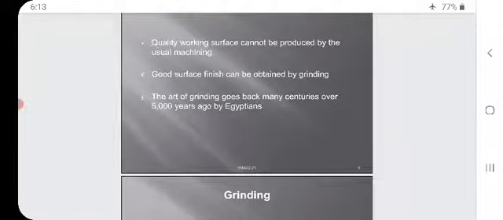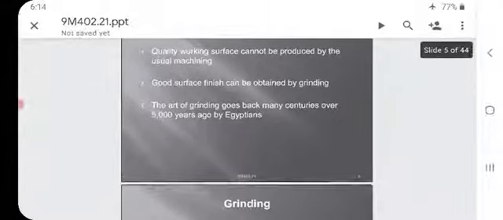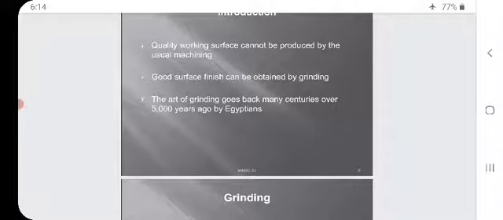Quality working surface cannot be produced by usual machining. A good surface finish can be obtained with the help of grinding. The art of grinding goes back many centuries, over 5,000 years ago, to the Egyptians.